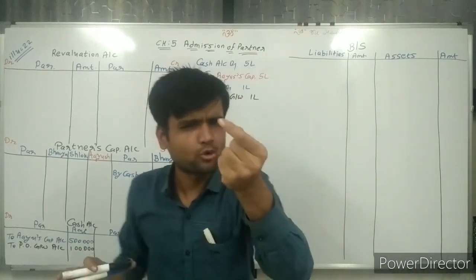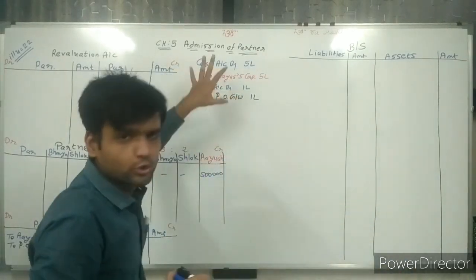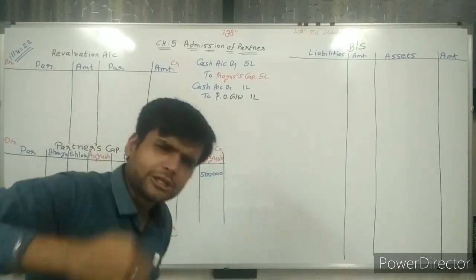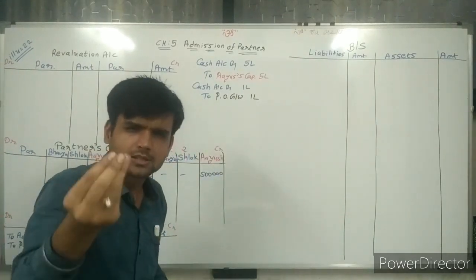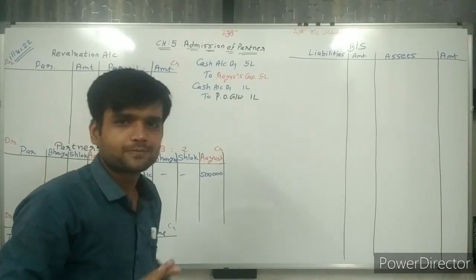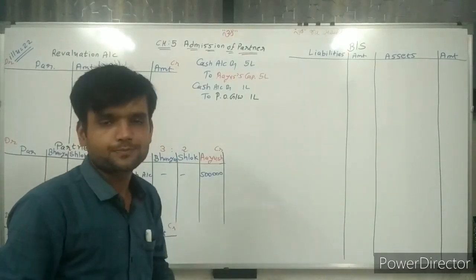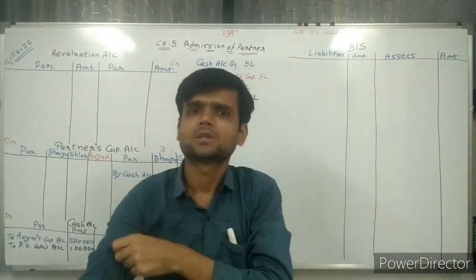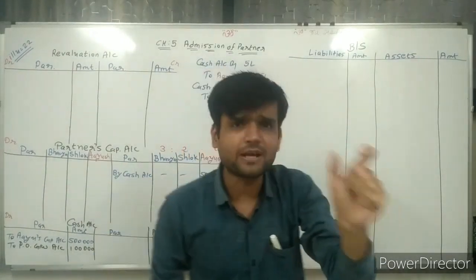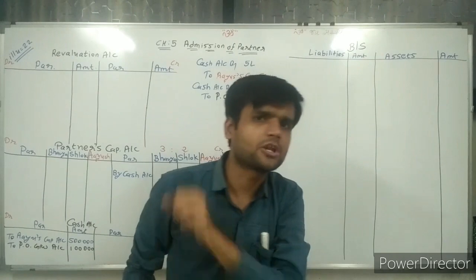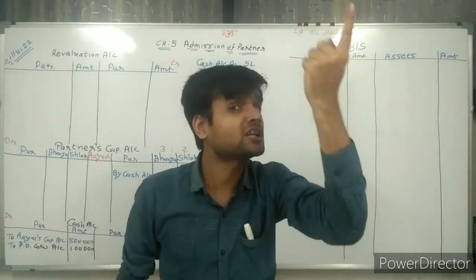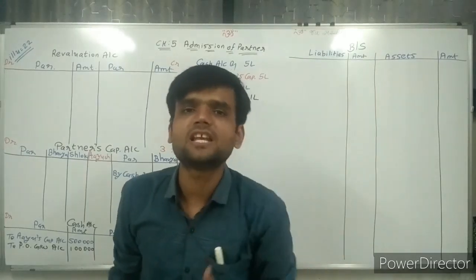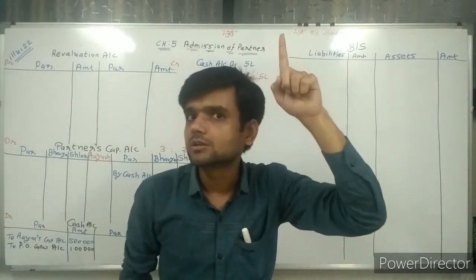Now one more step we need to do here, but don't worry, that we are doing later, after some minutes. Remember my chapter number 4, in which we did the sacrifice and gain difference. Why are we finding sacrifice and gain?